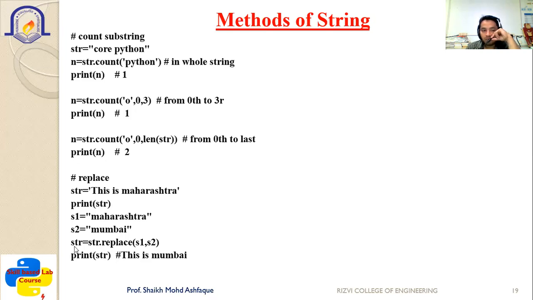So you can see the statement str = str.replace(s1, s2). The value of str is available, and then the strings s1 as well as s2 are available. So s1 is also available in your str, but s2 we want to replace it with, so we represented it here inside double quotes as Mumbai. So when you print str, you can see that instead of printing 'this is Maharashtra', now 'this is Mumbai' is printed.